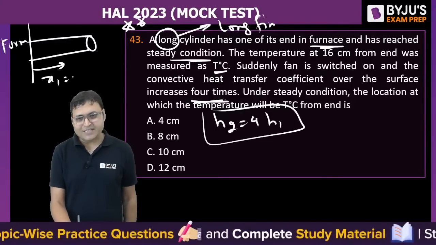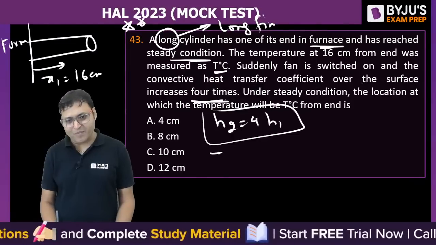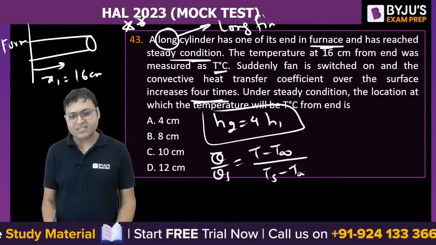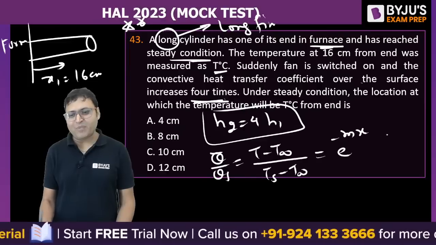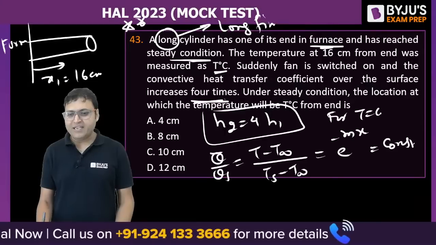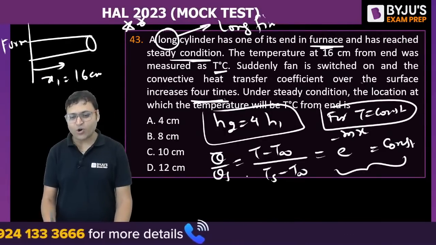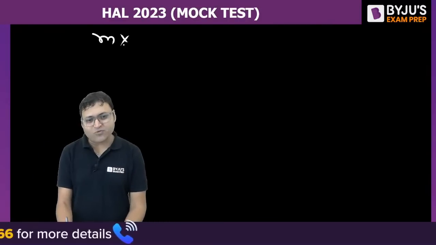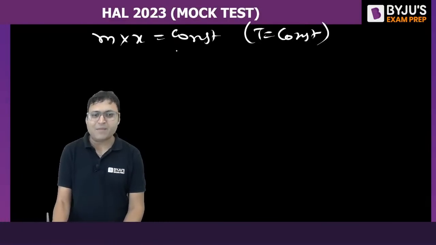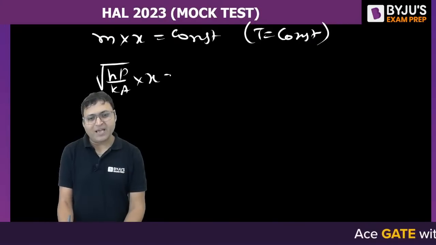So X1 is equal to 16 centimeter. To have the same temperature, do you remember theta, that is (T minus T infinity) upon (Ts minus T infinity), is equal to e to the power minus mx, will be constant if T is constant. For T equal to constant, e to the power minus mx is constant, or we can say m into x will be constant. For the same temperature, m is equal to under root of hp by ka, into x is constant.